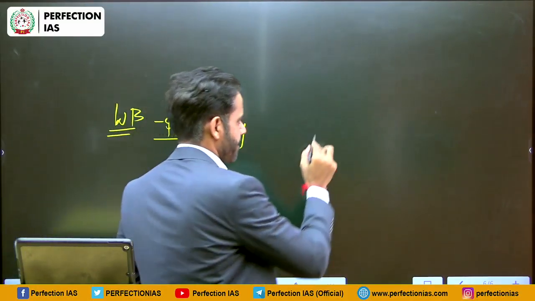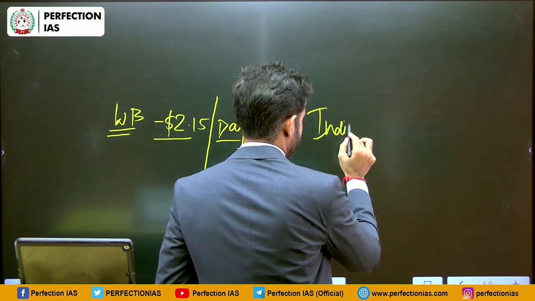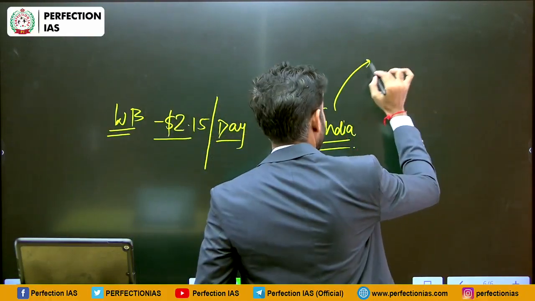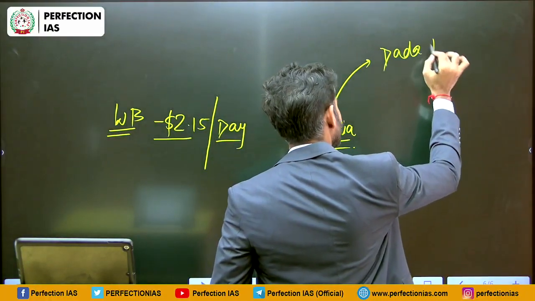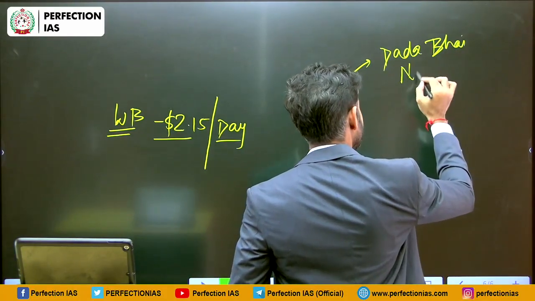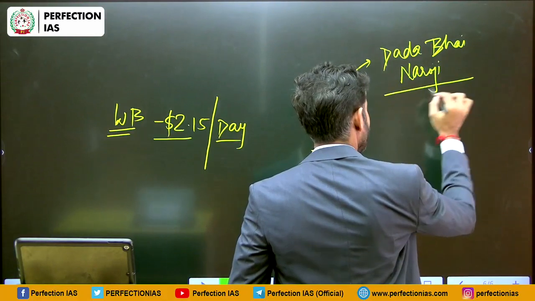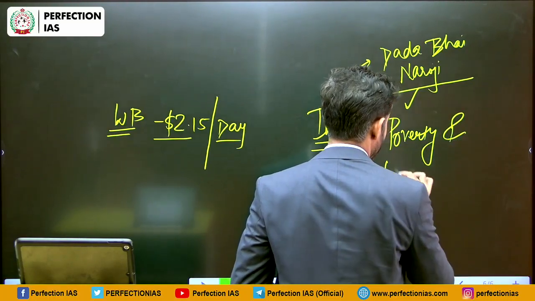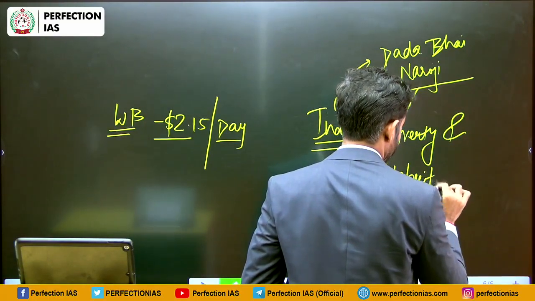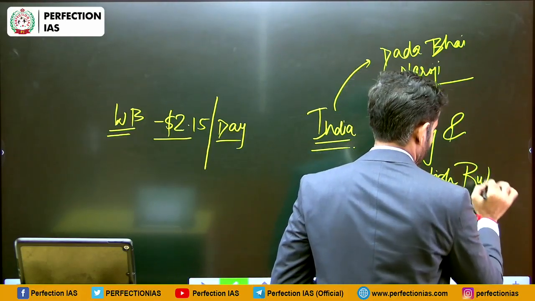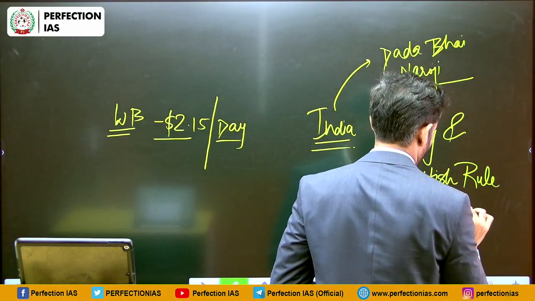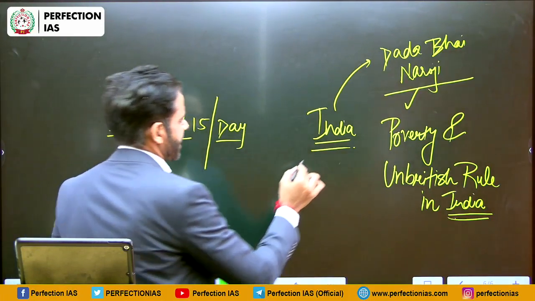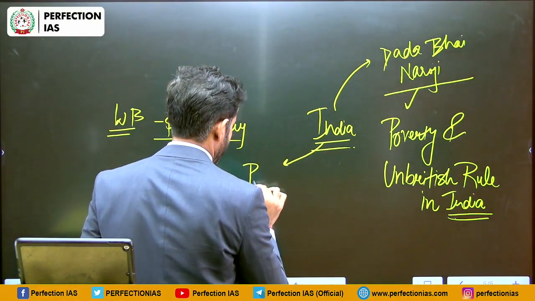If we talk about India, the first attempt for the estimation of poverty line was done by Dadabhai Naoroji in his book Poverty and Un-British Rule in India. So this was the first attempt. Post independence, we had a Planning Commission.